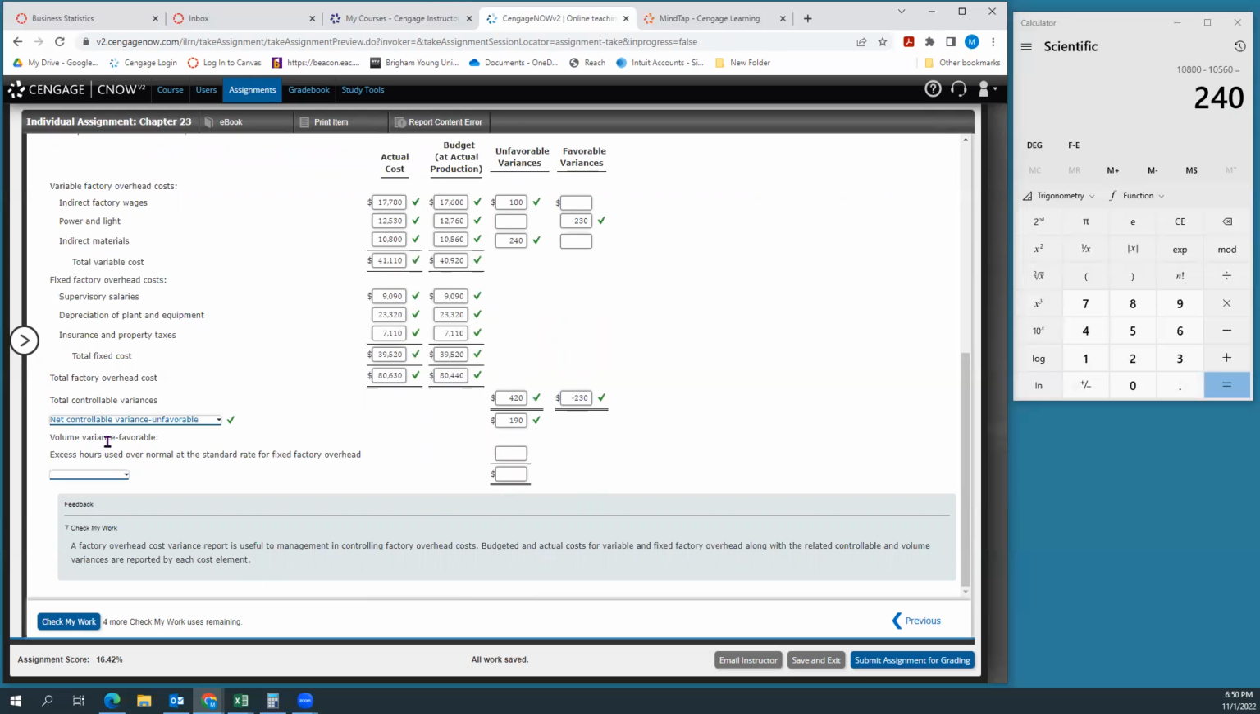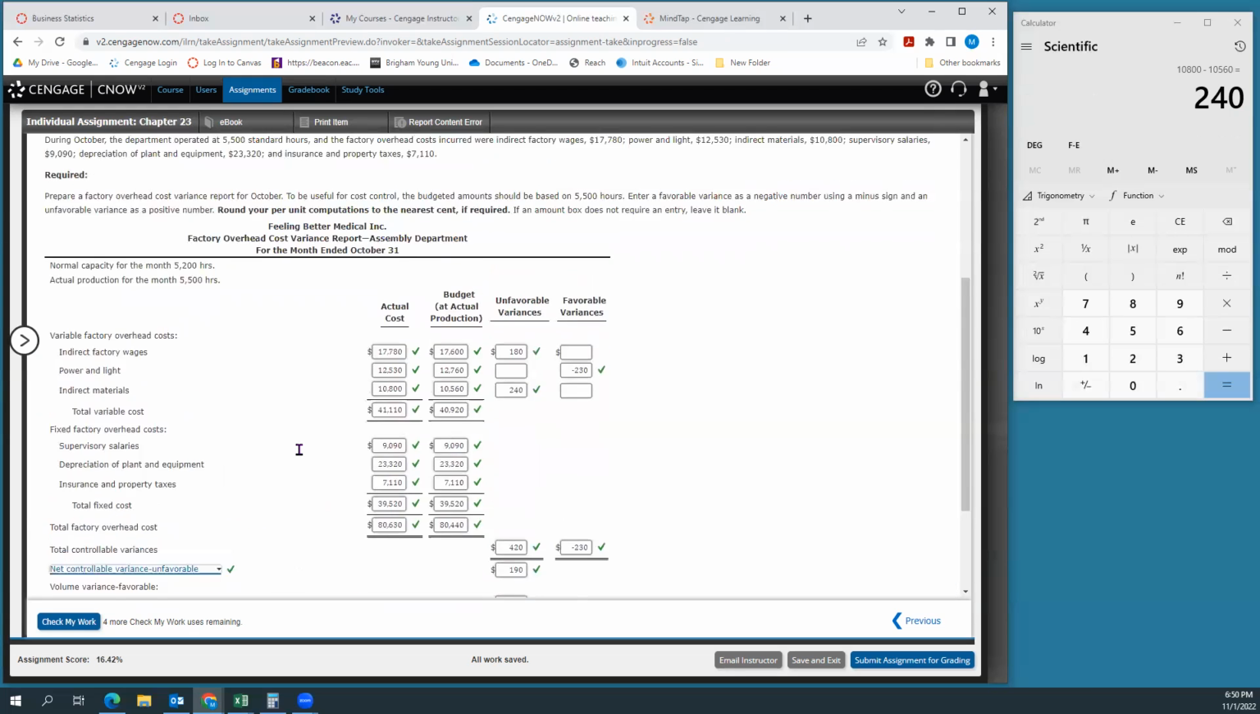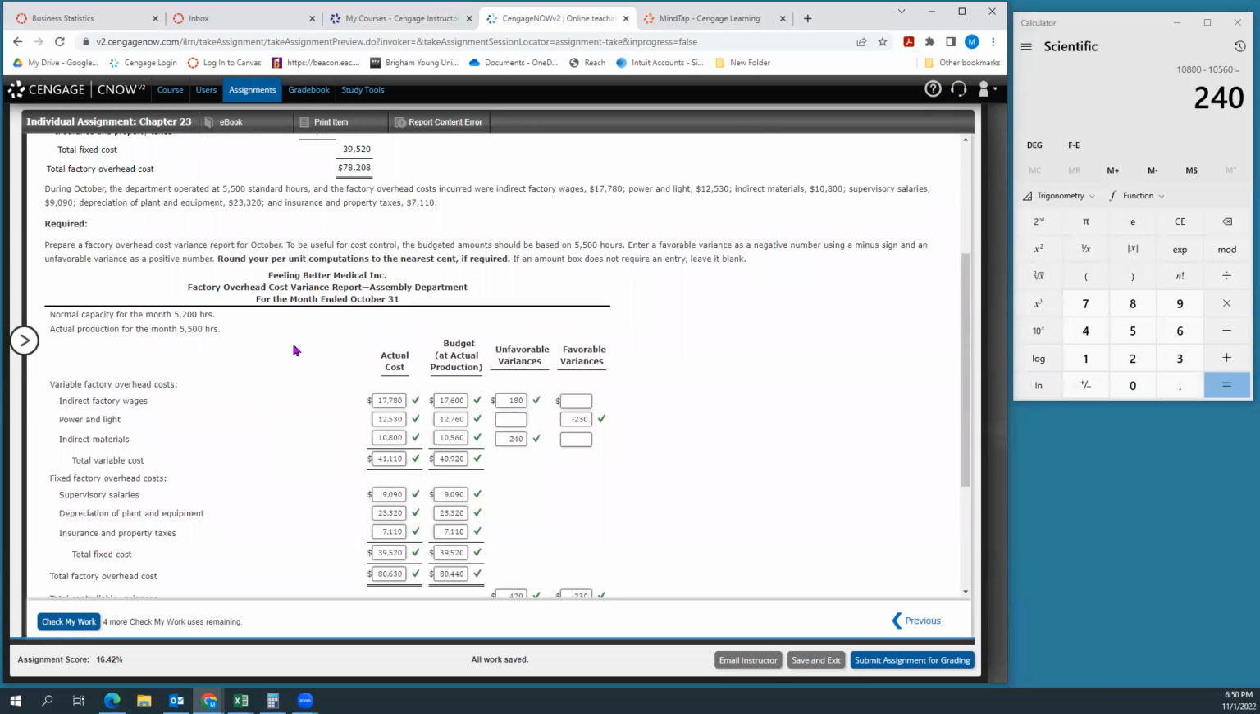All right, finally, our volume variance. It tells us it's favorable, so that's nice of them, I guess. To find our volume variance, we're just going to look at the difference in our volume. Remember, our planned capacity was 5,200. We did 5,500. So we'll start with that to find our volume variance. So 5,200 minus 5,500 is going to give us,